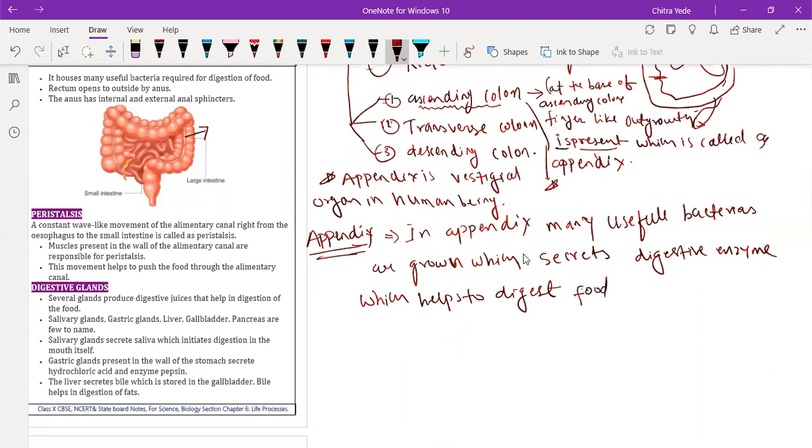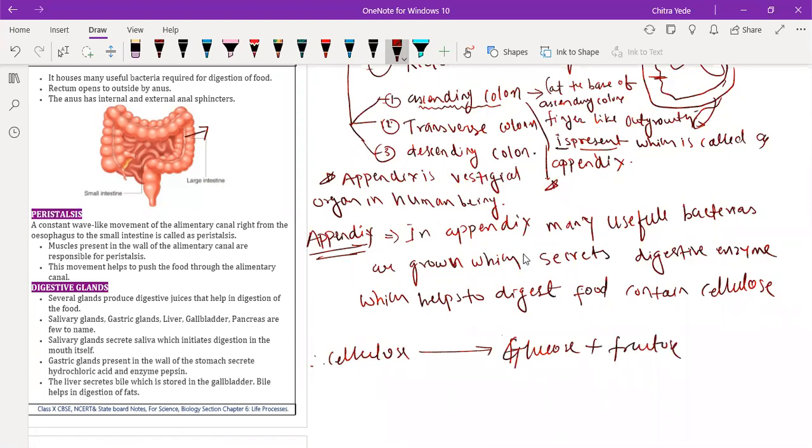We digest food that contains cellulose. So cellulose is acted on by digestive enzymes secreted by bacteria grown in the appendix, and they convert it into simple forms of food called glucose and fructose.